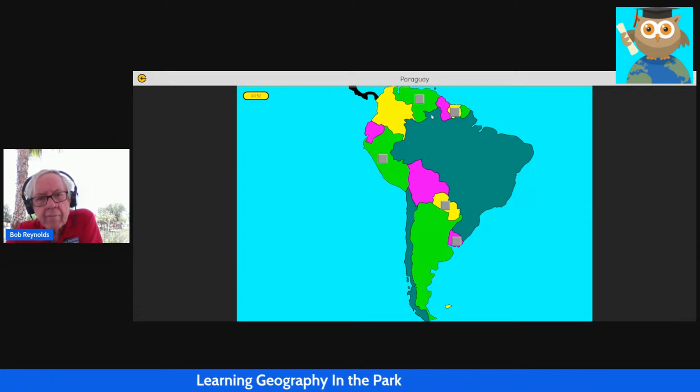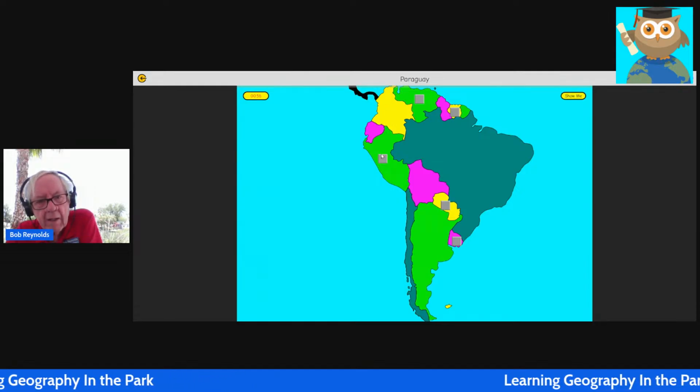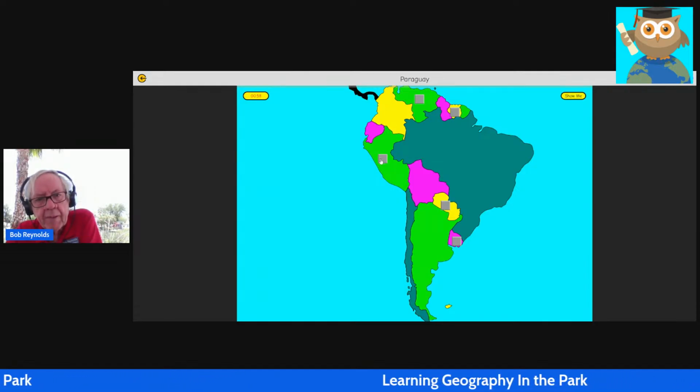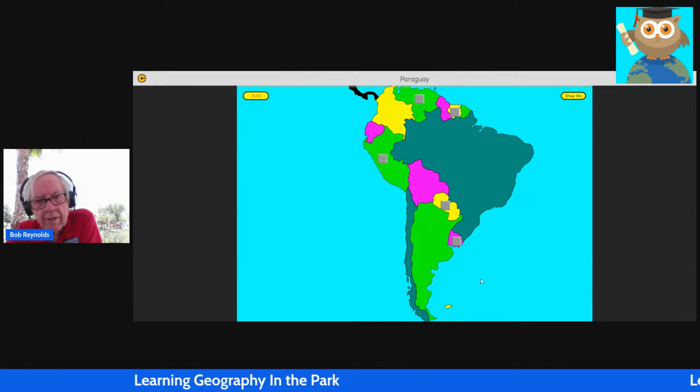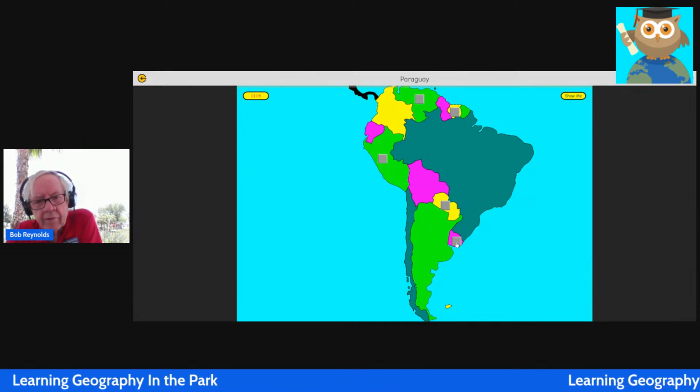Is this Guyana? Okay, I got a green light. A button disappears. Question: Paraguay. I remember this is Peru. It said this is Venezuela. I think one of these is Paraguay. Let's see if this is Paraguay.